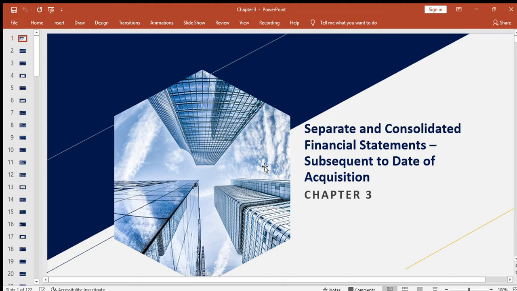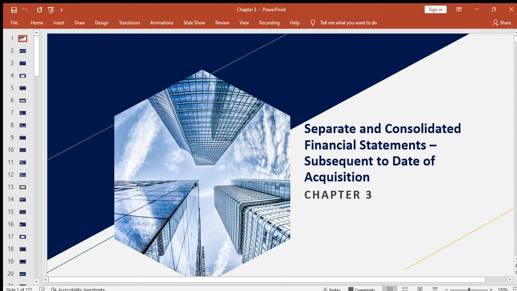So welcome. We are now in chapter 3 of our course, which is Accounting for Business Combination. For chapter 3, our chapter title is Separate and Consolidated Financial Statements Subsequent to Date of Acquisition. So we have transactions after the date of acquisition.